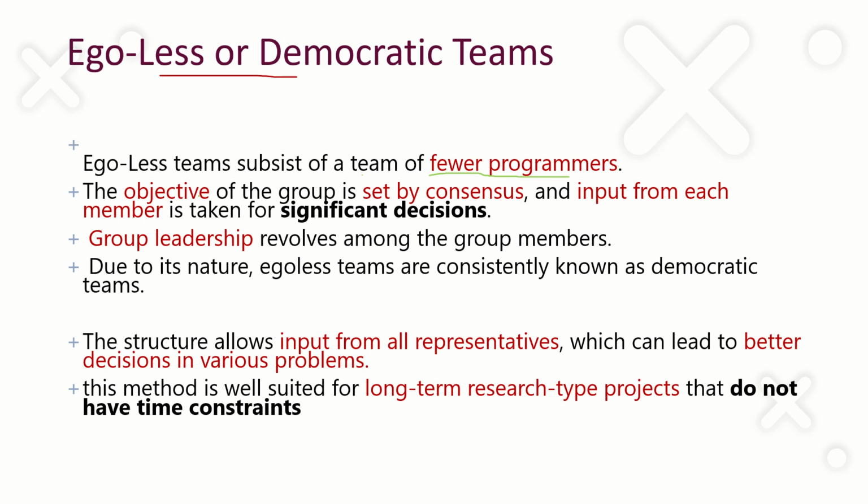The entire team is considered as a group, and each person is given importance. The input from each member will be taken for making significant decisions. It does not depend on a particular person. All the members in the team will have equal responsibility, and equal importance will be given.